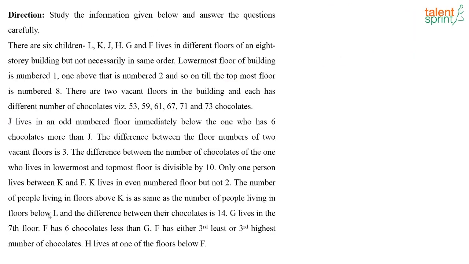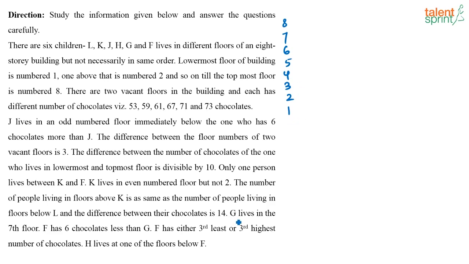What is given here? There are 6 children, L, K, J, H, G and F, and they are living on different floors in an 8-story building, not necessarily in the same order. The lowermost floor is numbered as 1 and the next floor is 2, 3, and so on till 8. They are also giving us the number of chocolates that each child has, and based on the given information, we have to arrange them on the different floors. So how are the floors arranged? 1, 2, 3, 4, 5, 6, 7 and 8. So this is the way in which the floors are arranged.